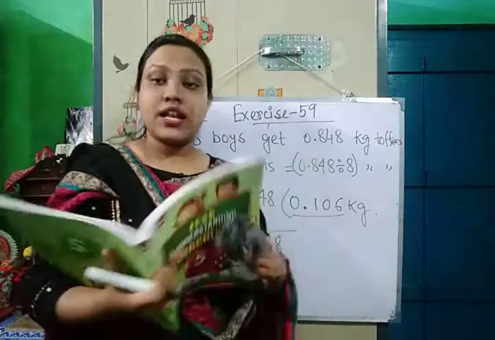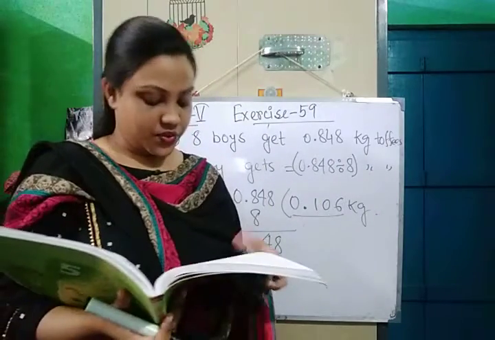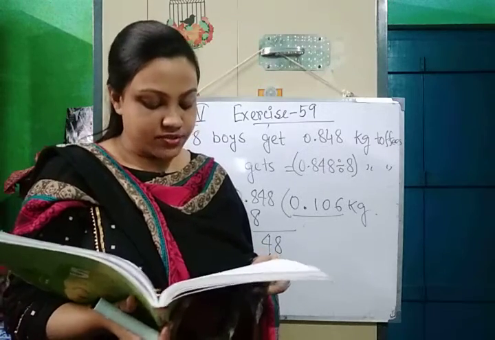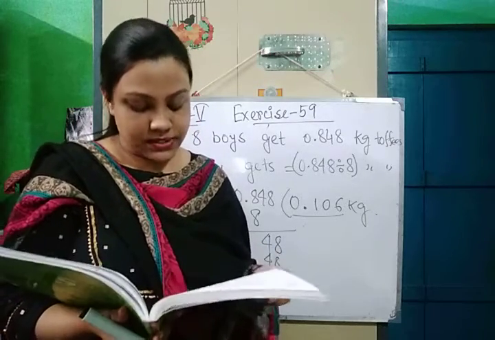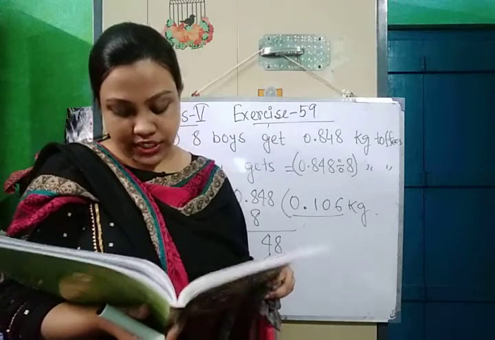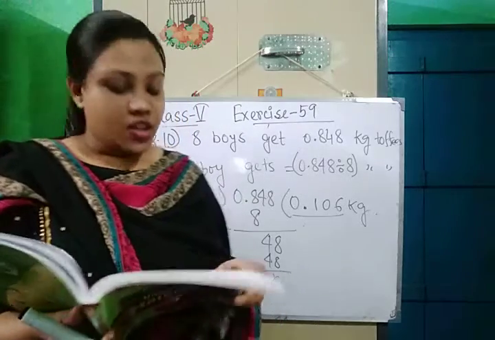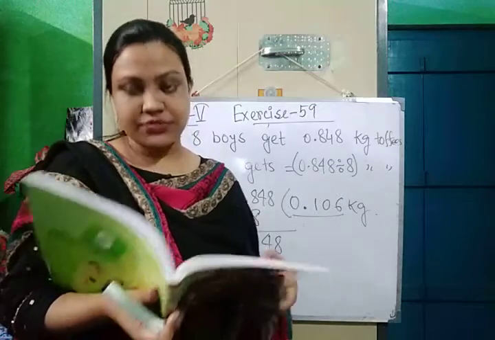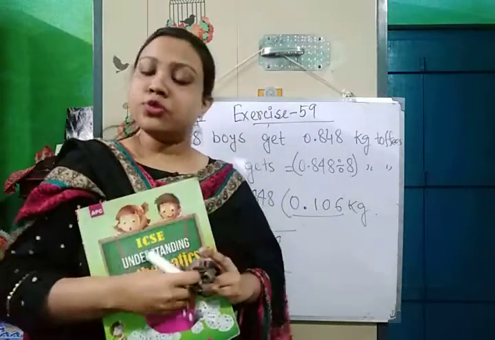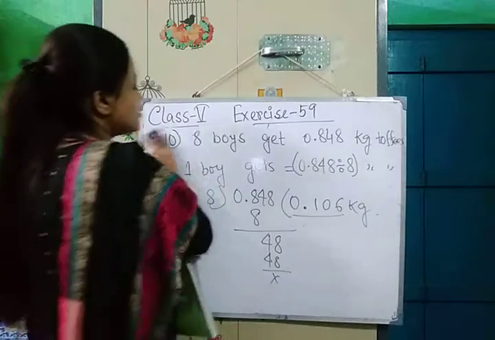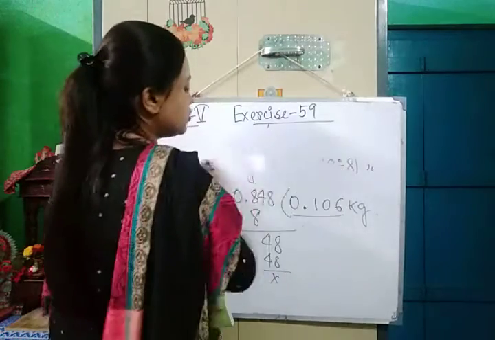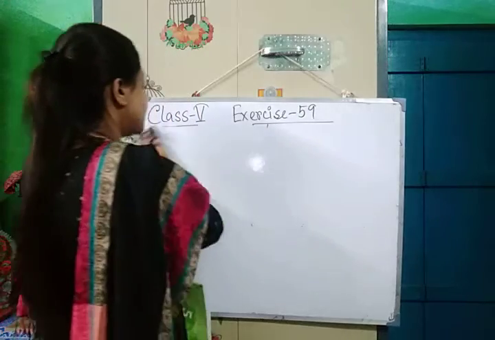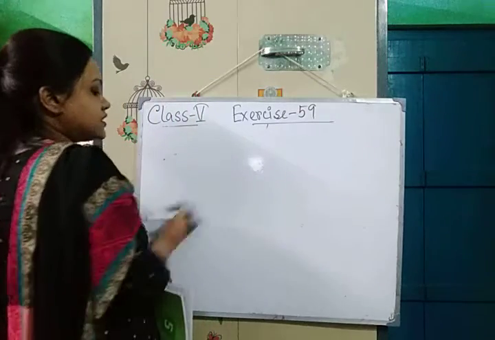Next I am doing the last one from this exercise, that is question number 13. If the weight of 5 boxes of sweets is 6.250 kg, then how much will 2 boxes weigh? We will follow the rule of unitary method, which is similar to question number 9.